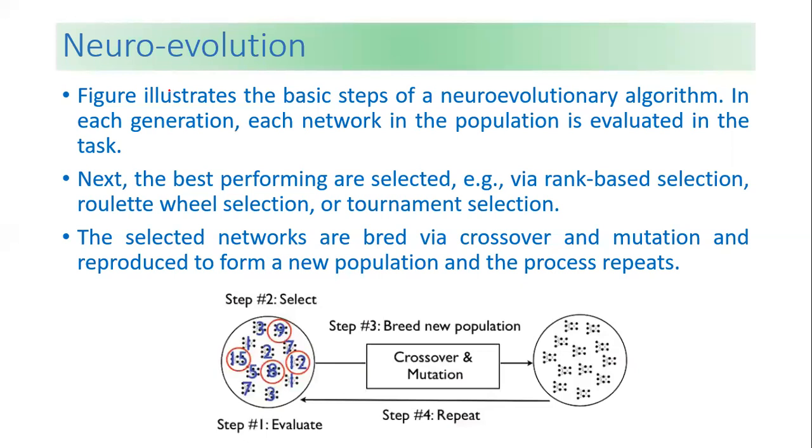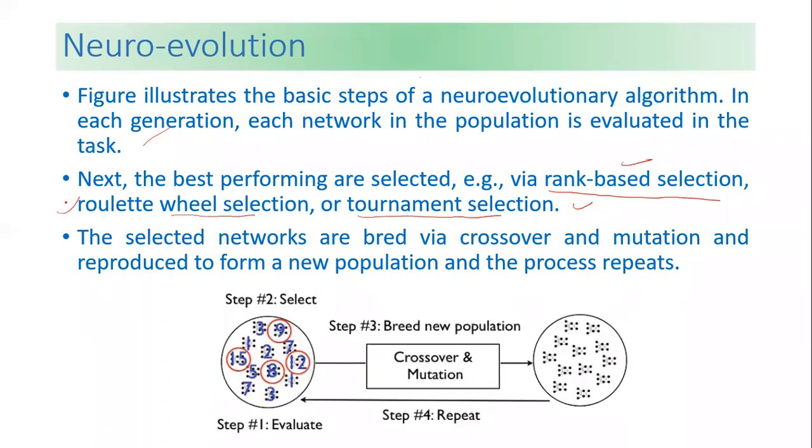Then we have neuroevolution. We will illustrate the basic steps of how the neuroevolutionary algorithm goes. In each generation, each network in the population is evaluated on a task. Next, the best performing networks are selected, for example by rank-based selection, roulette wheel selection, or tournament selection. There are various ways we can select them.